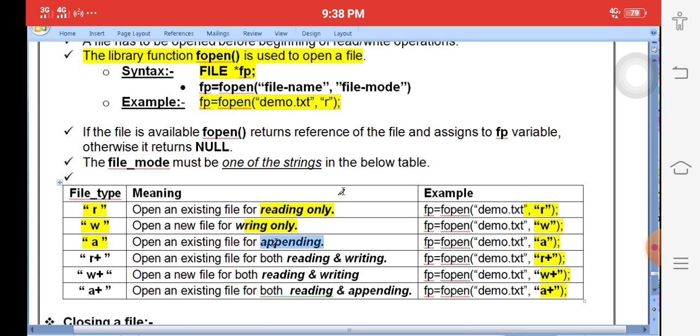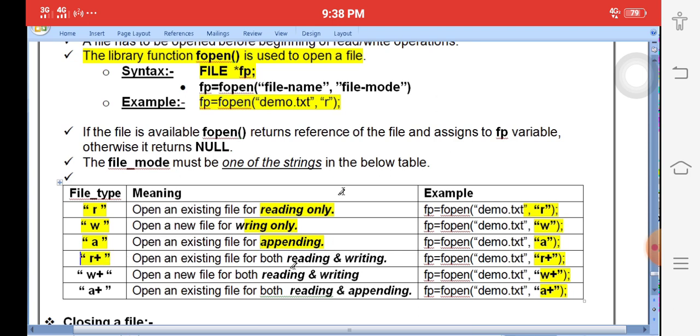Appending means adding new data to the existing data. Already some records are available, for example 5 student names stored in the system, and you want to store 6, 7, 8 student names at the end of the file.